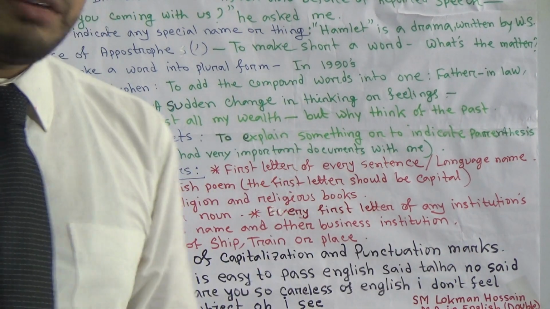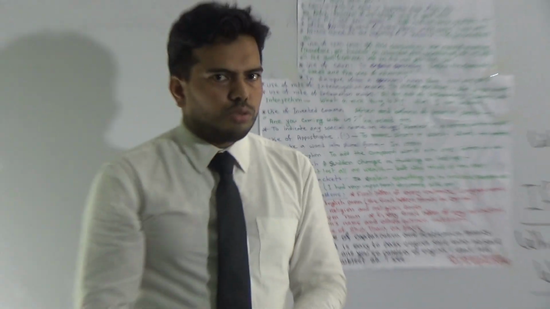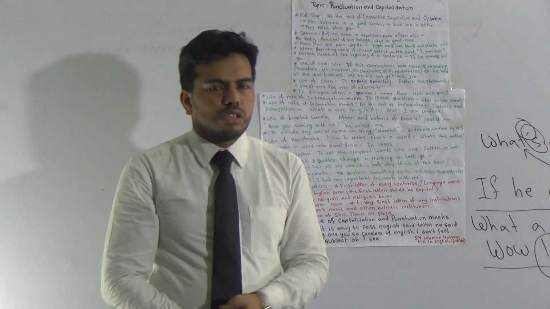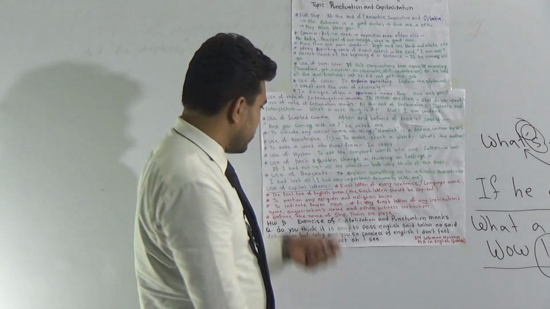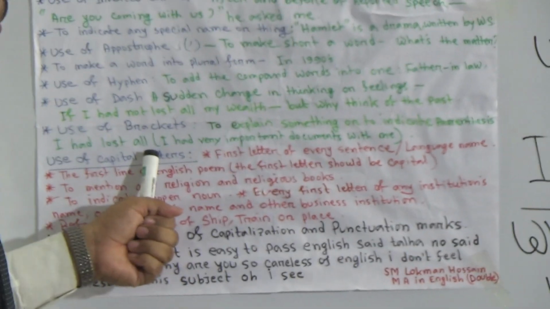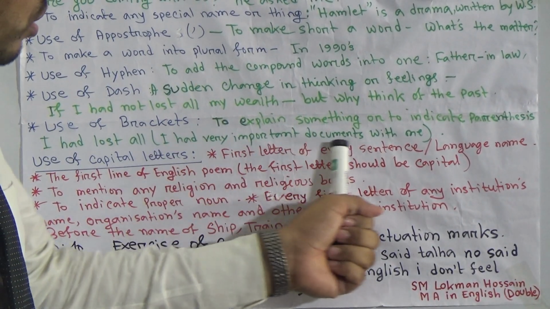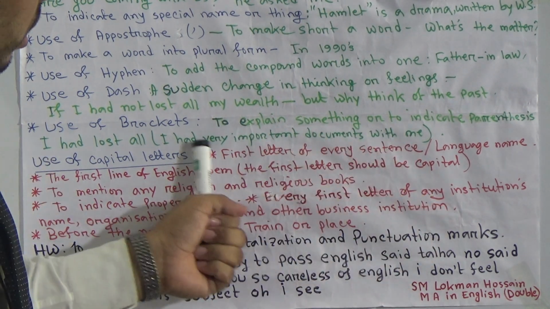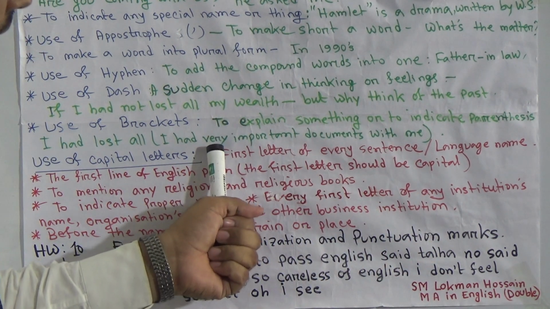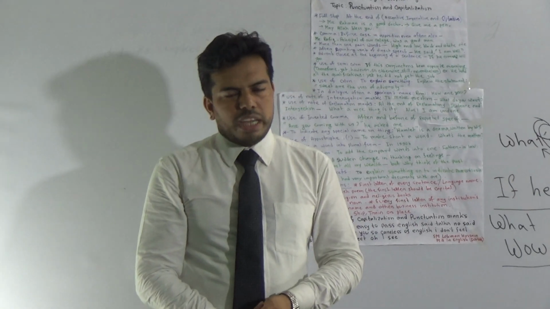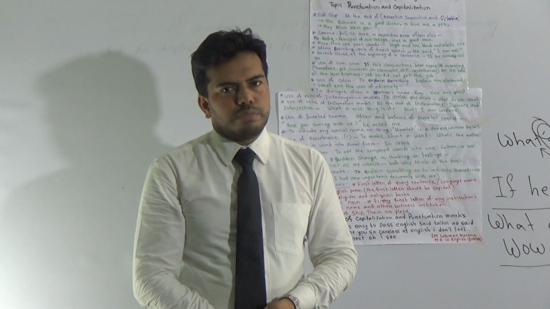Okay, next one is use of brackets. To explain something in detail, we must use brackets. If I say, I had lost all, I had very important documents with me. The detailed information is here. I had very important information with me, but it's a matter of sorrow that I had lost everything.